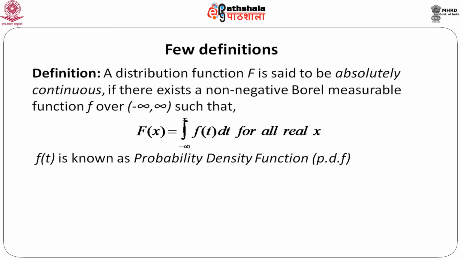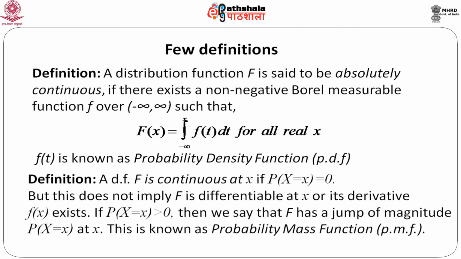absolutely continuous random variable. Another definition is that a distribution function F is continuous at x if probability of X equals x is 0. That means, the probability of observing a single point in the support of X, provided F is continuous, is exactly equal to 0. But the important thing that we should note is that this does not imply that F is differentiable at x. Although F is continuous, F may not be differentiable at x, or its derivative F dash(x) may not exist. That means, it does not guarantee that you will always find a probability density function corresponding to capital F, but we can get one only when it is absolutely continuous.